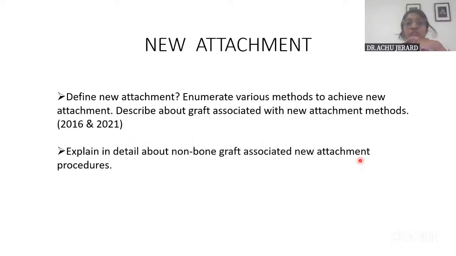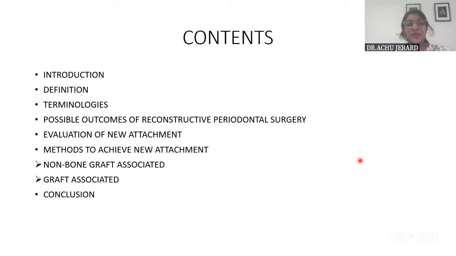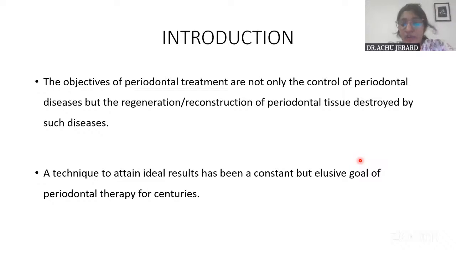And finally, now coming on to new attachment procedures and the various methods to attain it. And bone graft and non-bone graft associated procedures. So these are the headings under which this is being described. So, with regard to new attachment procedure, actually, when we speak about periodontal therapy, the ideal periodontal therapy is said to be, the objective is not only to control the periodontal disease, but also regeneration of the lost tissues in the periodontium. Okay, that is what the main aim of periodontal therapy is ideally. Okay, but a technique that would bring an ideal result is always in search.